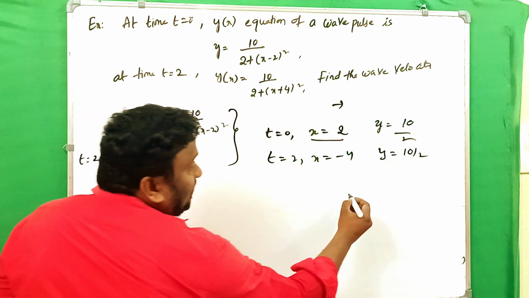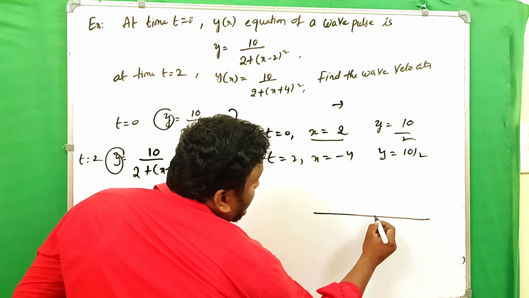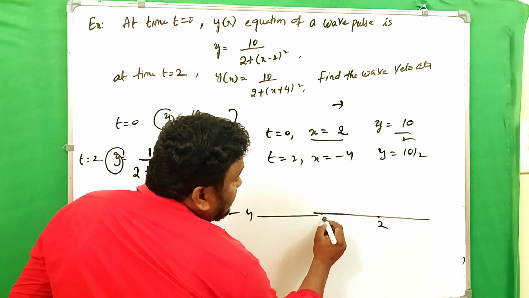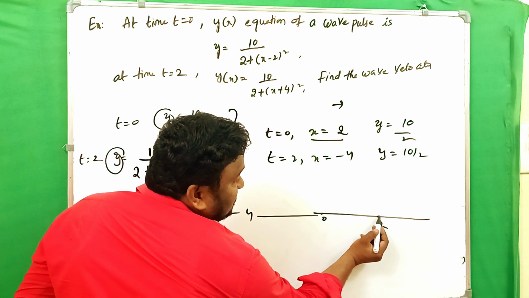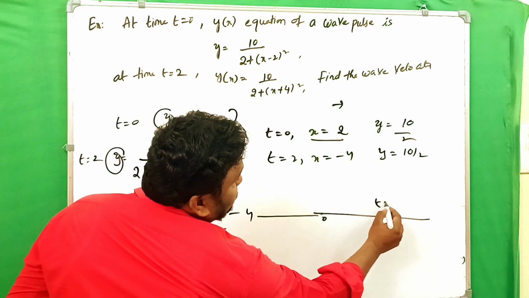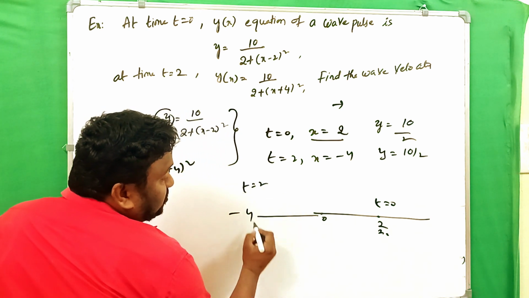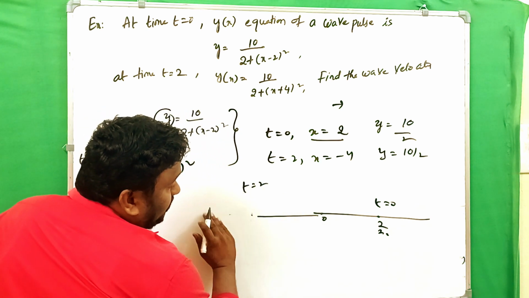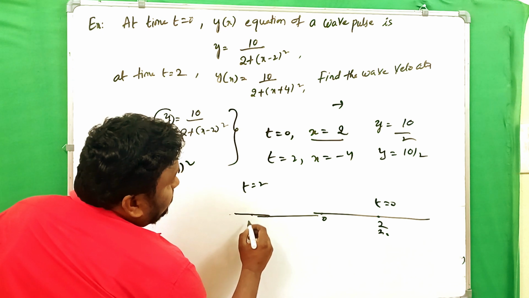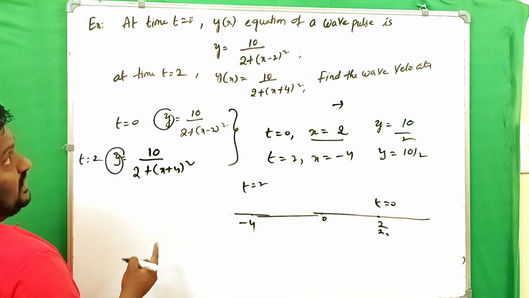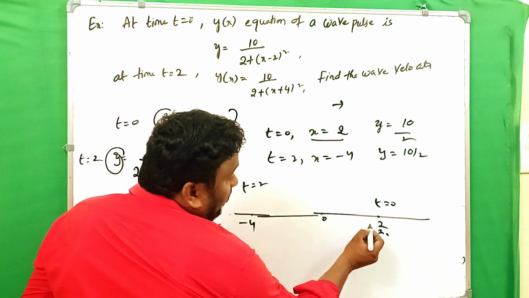That means it is moving from 2 to minus 4. If it is the origin, initially it is at 2. At t equals 0, the x value is 2. And when time t equals 2, the x value is minus 4.